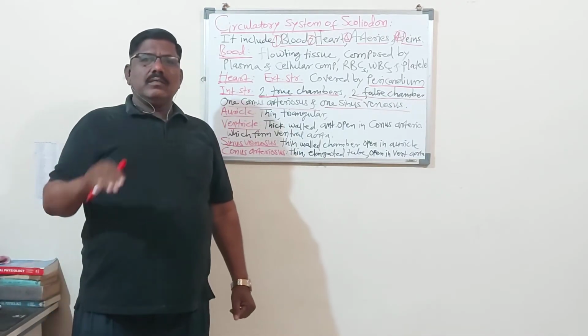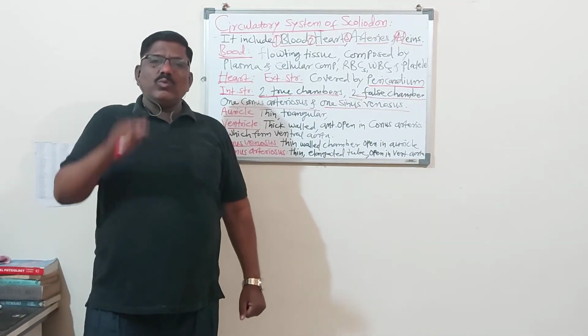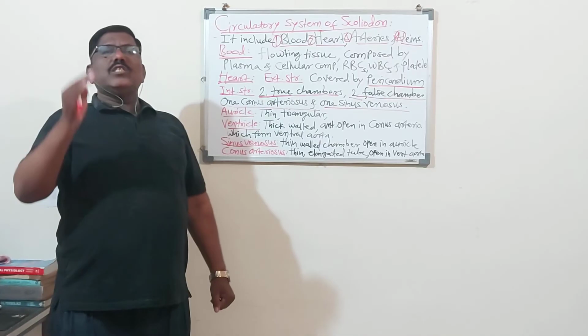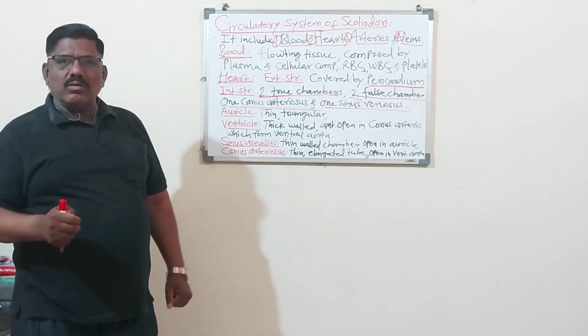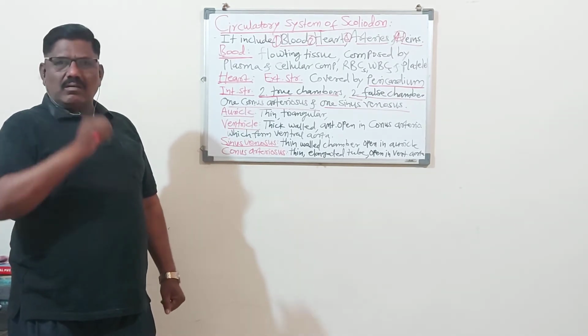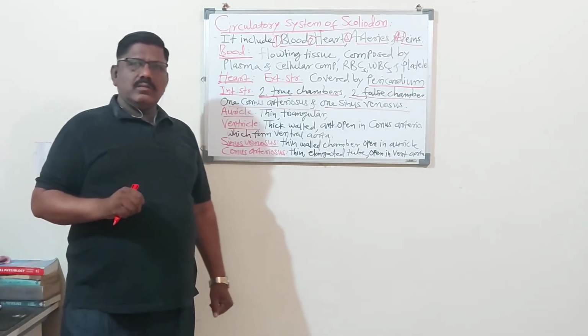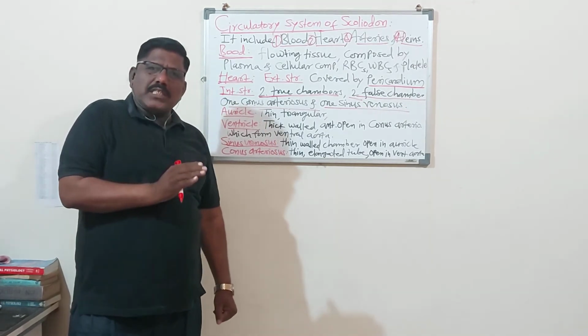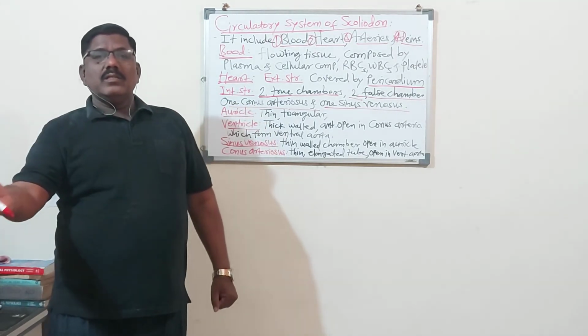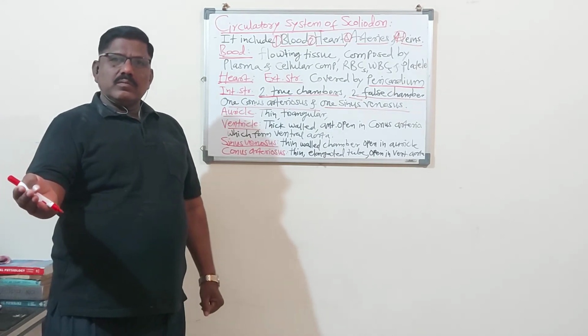On that aperture, on that hole, there is a wall. पाण्याच्या पाईपलाईनला जसं wall असतं ना, तसं wall is there. So that prevents the backflow. Once the blood passes from auricle to ventricle, it should not flow in reverse.